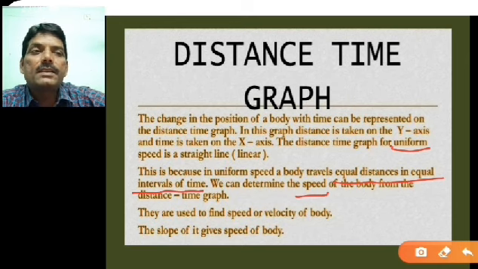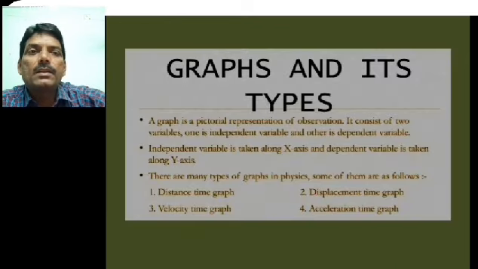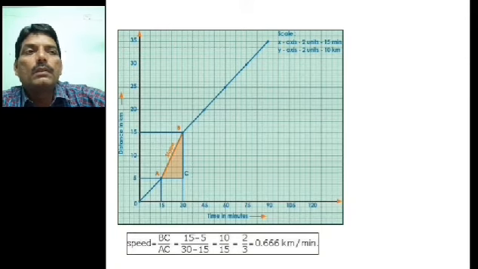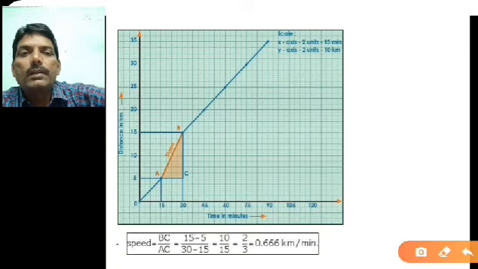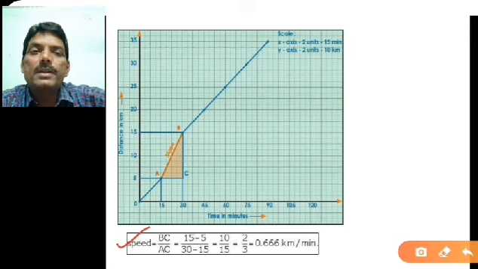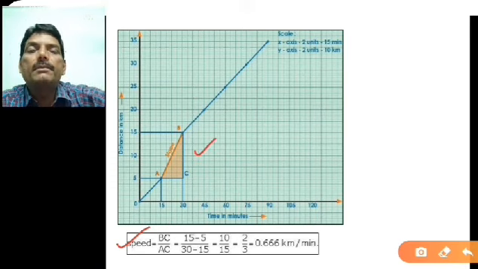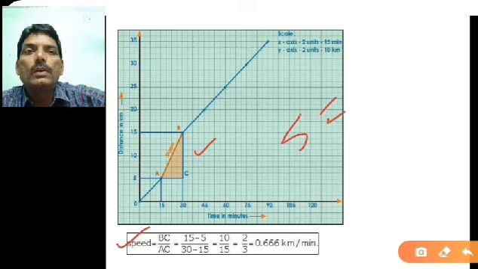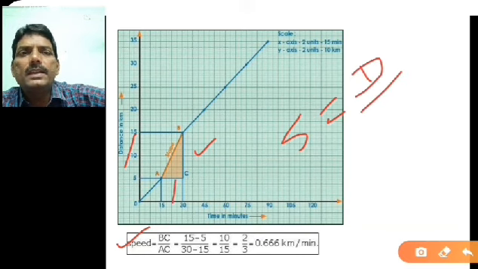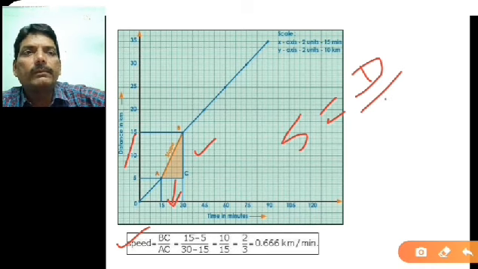In the previous case, just we will take that slide also. In the previous case, we have calculated the slope, that is speed. So speed is nothing but the slope of this particular triangle, that is nothing but speed is equal to this BC, which is nothing but the distance, and this AC is nothing but time.